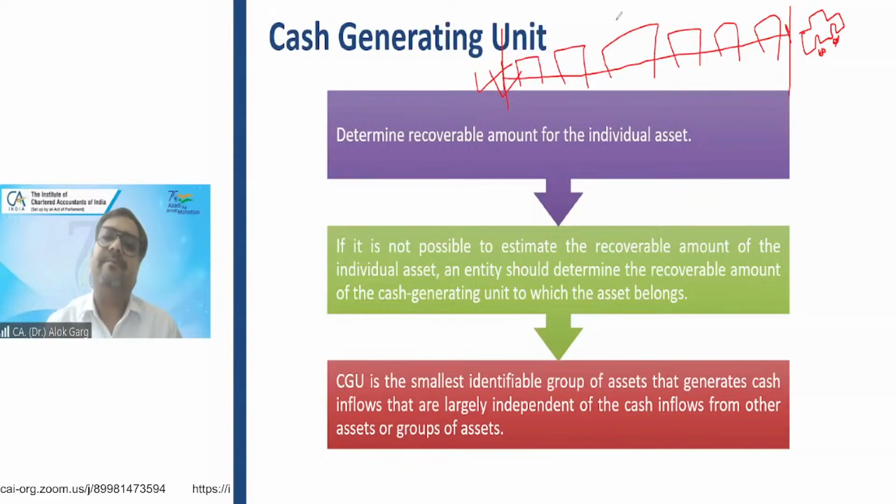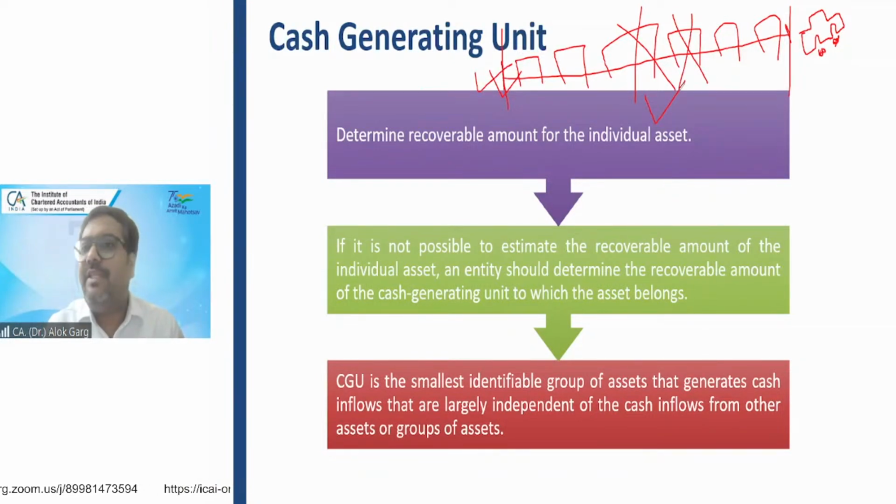Now, friends, can the recoverable value of this particular asset be computed in isolation? If these two machineries were not there in the assembly line, can this car be manufactured? No, because every asset has a role to play.